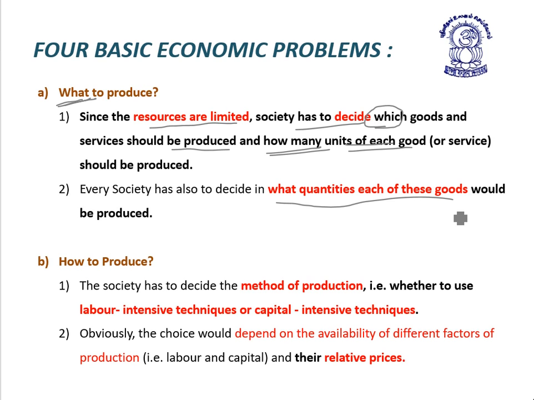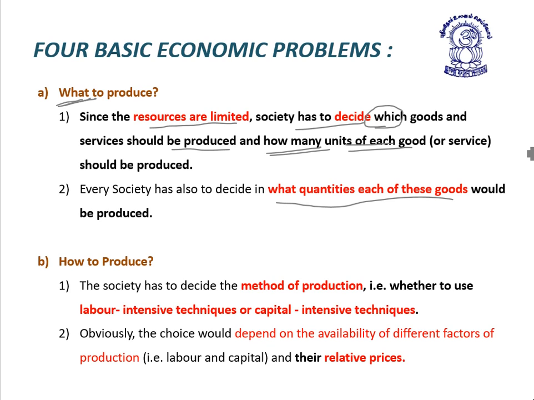Second, how many units of each good or service should be produced. And third, each good or service in what quantity would be produced. So here society has to decide the nature of goods or services to be produced, and the quantities of goods or services to be produced.